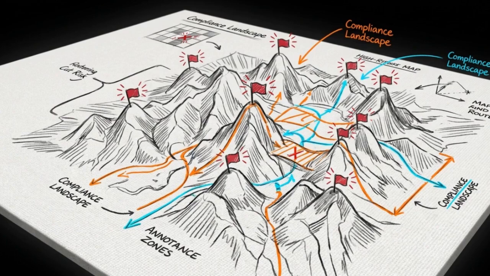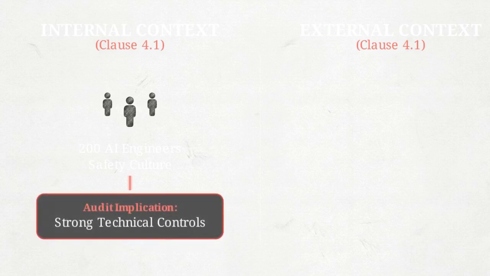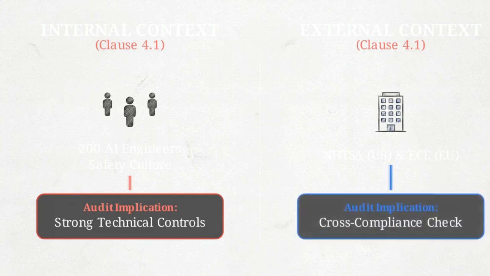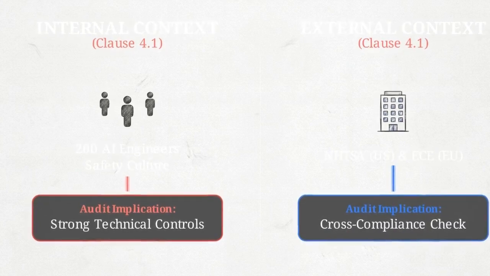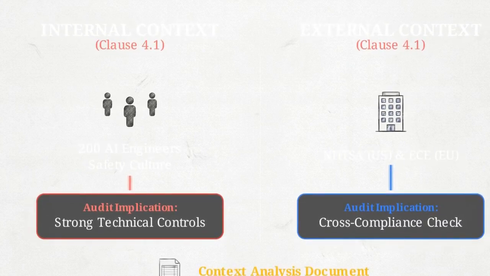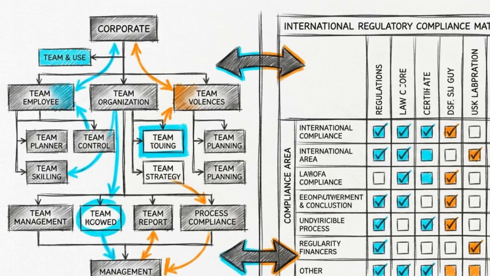ISO 42001, Clause 4.1, demands analyzing context over using out-of-the-box checklists. Internally, the company's 200 engineers and strict safety culture necessitate strong technical controls. Externally, complying with US NHTSA and EU ECE frameworks creates a mandatory cross-compliance check for the audit team. These intersecting internal and external pressures escalate the complexity of the evaluation.